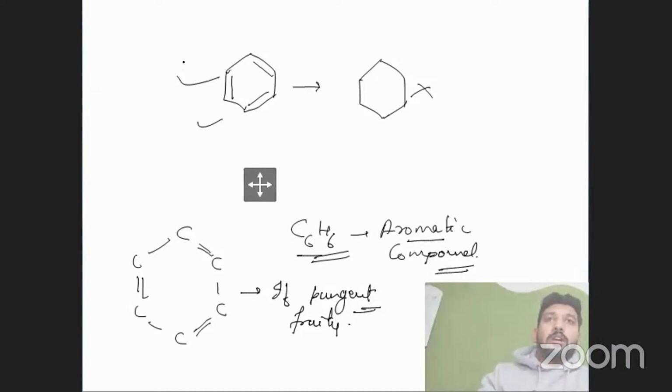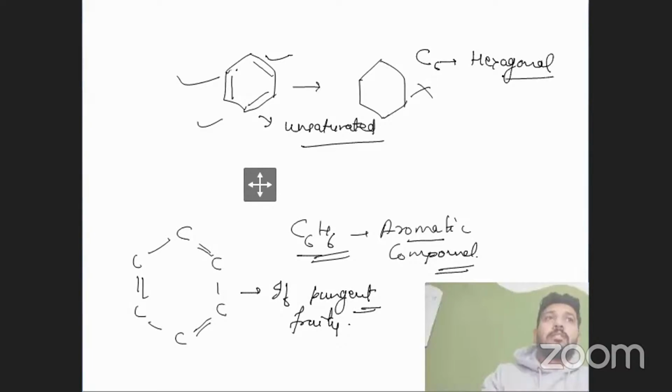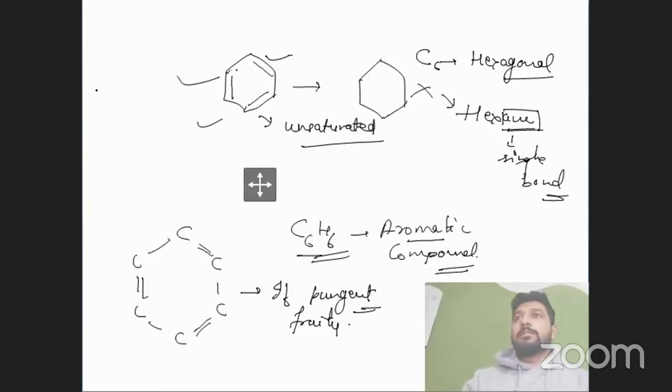So if we talk about benzene, it's an unsaturated compound. If this compound were saturated, then it would become a hydrocarbon having 6 carbon atoms, a hexagonal structure, and we can name it hexane. Why hexane? Just because ane represents single bonds, right? Is your doubt clear? Yes, sir.